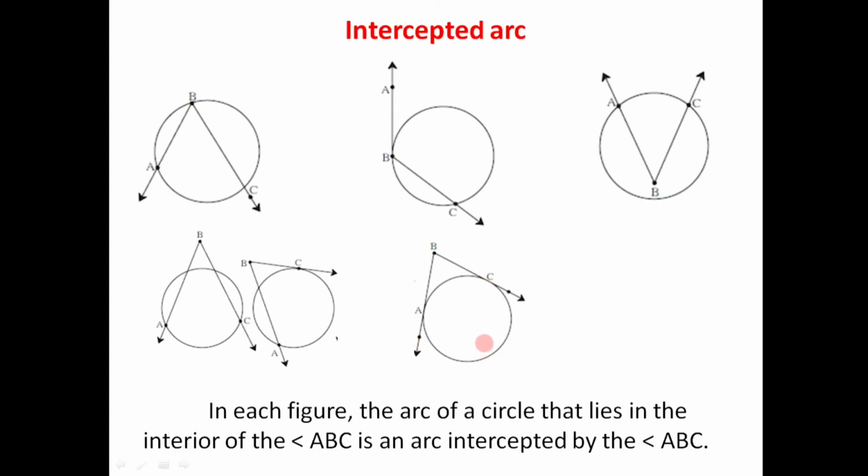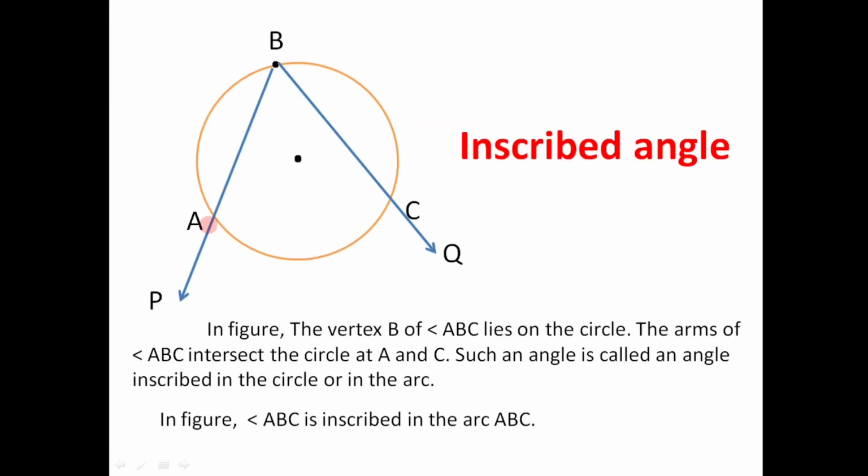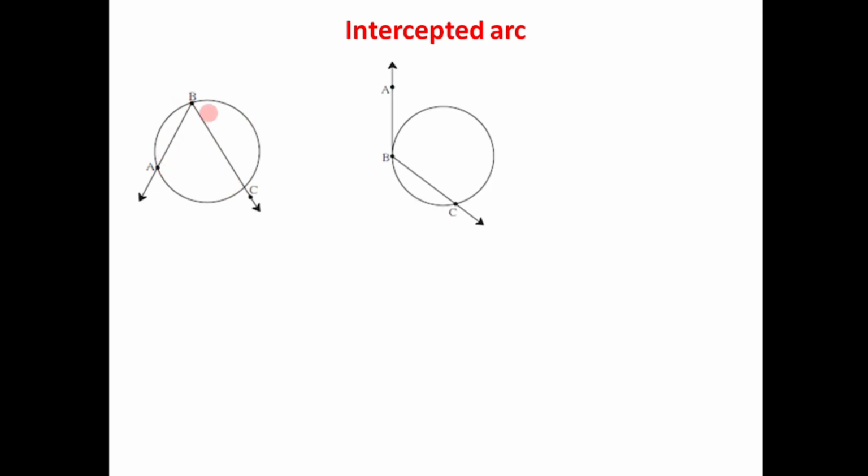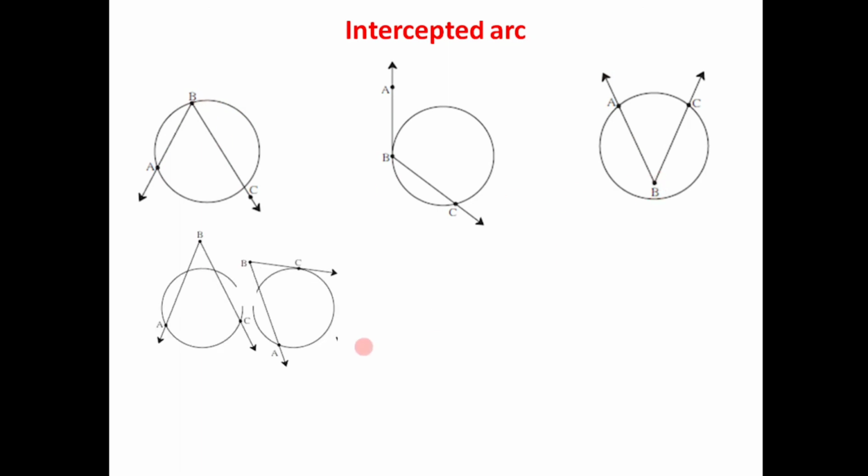Now the basic difference between inscribed angle and intercepted arc is that for an inscribed angle, the vertex of the angle must be on the circle, while for an intercepted arc, the vertex of the angle may be on the circle, or it may be in the interior of a circle, or it may be in the exterior of a circle.